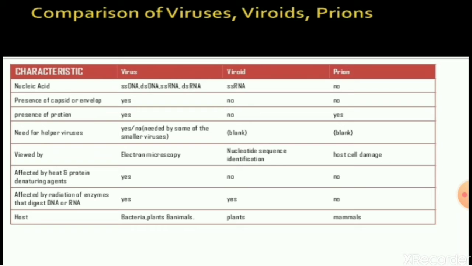As you can see in the comparison table, in viruses, genetic material, that is nucleic acid, is present in the form of single-stranded DNA, double-stranded DNA, single-stranded RNA, or double-stranded RNA, while viroids contain only single-stranded RNA, while prions do not contain nucleic acids or genetic material.